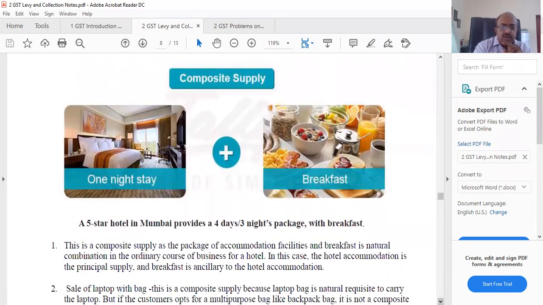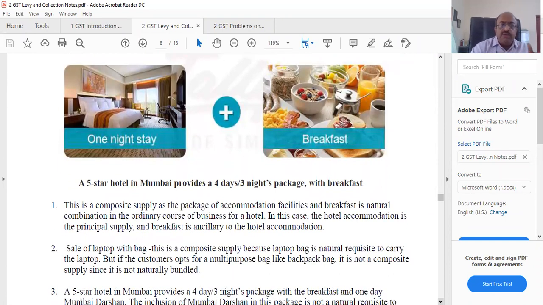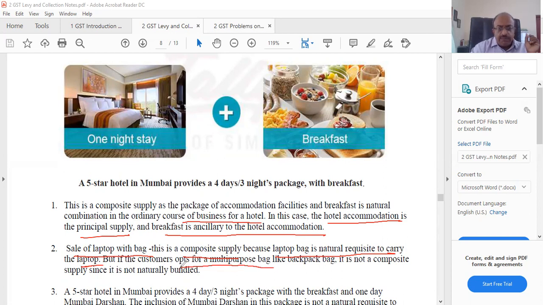So this is a composite supply as a package of accommodation facilities, and breakfast is a natural combination in the ordinary course of business of a hotel. In this case, the hotel accommodation is the principal supply and breakfast is ancillary to the hotel accommodation. Similarly, sale of laptop with bag. This is a composite supply because a laptop bag is a natural requisite to carry a laptop. But if the customers opt for a multi-purpose bag like a backpack, it is not a composite supply since it's not naturally bundled. The word naturally bundled is very important here. They should be naturally bundled between the products.